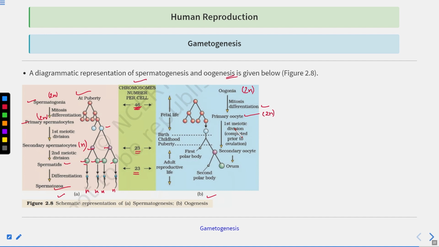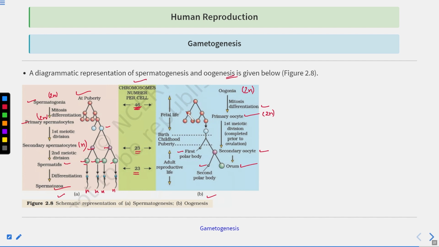Now it undergoes first meiotic division, which is completed prior to the ovulation. Then it forms the secondary oocyte, and the first polar body is formed here. Now the secondary oocyte develops a membrane around it known as zona pellucida, and then it gets transformed into the ovum. So the secondary oocyte is further transformed into the ovum, and it also forms the secondary polar body.